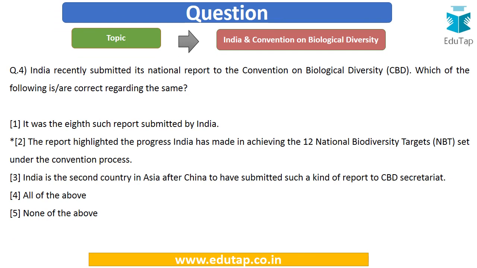So now we can easily answer this particular question. Option number 2, which says the report highlighted the progress in achieving the 12 national biodiversity targets set under the convention process, is the correct statement. The first statement is incorrect because it is the sixth such report, and India is the first country in Asia to have submitted such a report. So the answer is going to be option number 2.